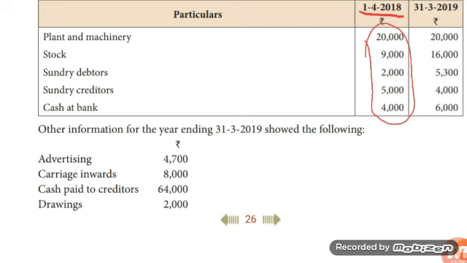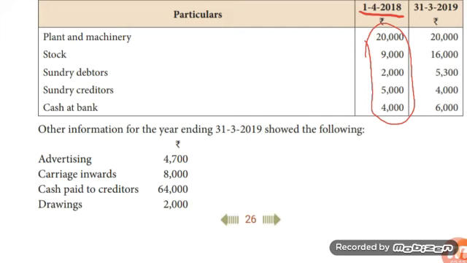Children, for preparing opening statement of affairs, you should take only the opening balances of assets and liabilities. Opening balances of assets is given just below 1st April 2018. 1st April 2018 is the opening date. Write all assets on the asset side. Plant and machinery is an asset, 20,000. Stock, asset, 9,000. Sundry debtor, asset, 2,000. Sundry creditor is a liability. Write on the liability side, amount 5,000.